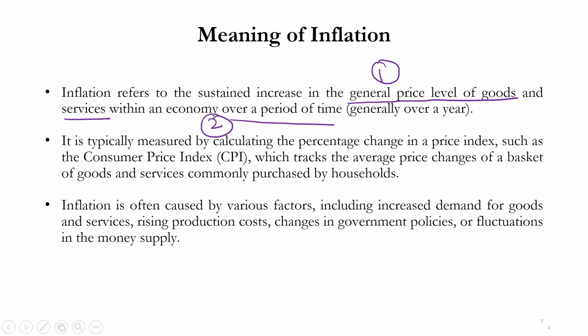When I say general price level of goods and services, governments basically track the average price changes of a basket of goods and services commonly purchased by households. Now this basket differs from country to country and is also periodically updated. The second thing, the period of time, is very important.